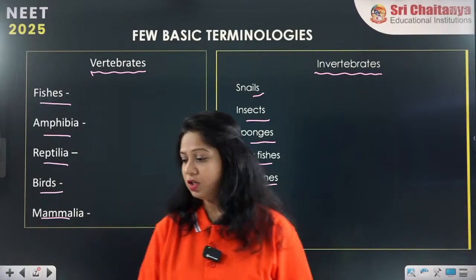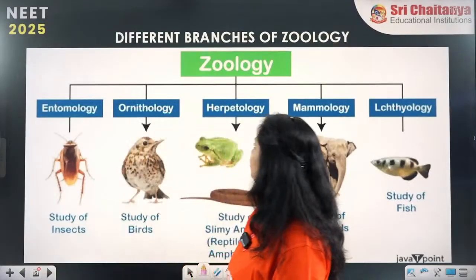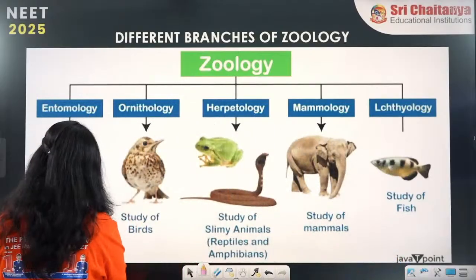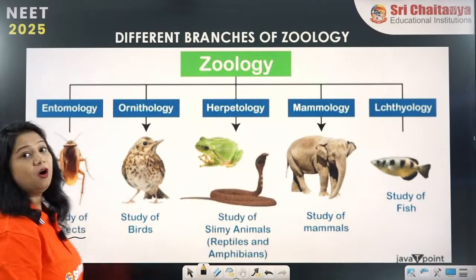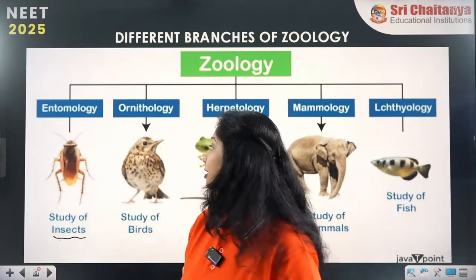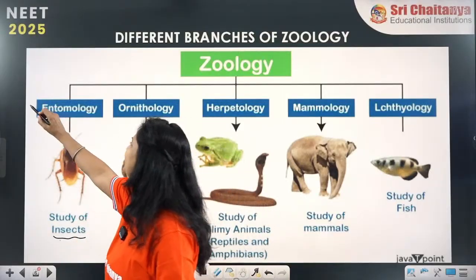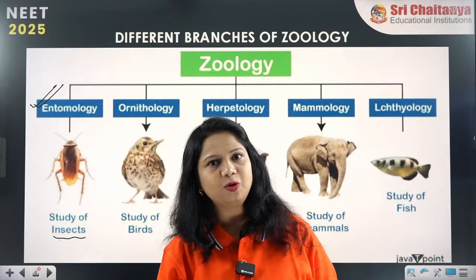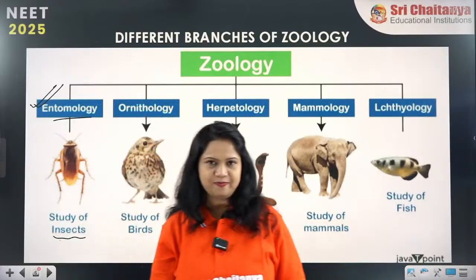Alright, so let's move on to the next part, the different studies of zoology. Like the study of insects. If we study insects, what is it called? You have seen insects a lot, but did you know there is a terminology for studying them? Yes, the study of insects is called entomology. Entomo means insects, so the study of insects is entomology.